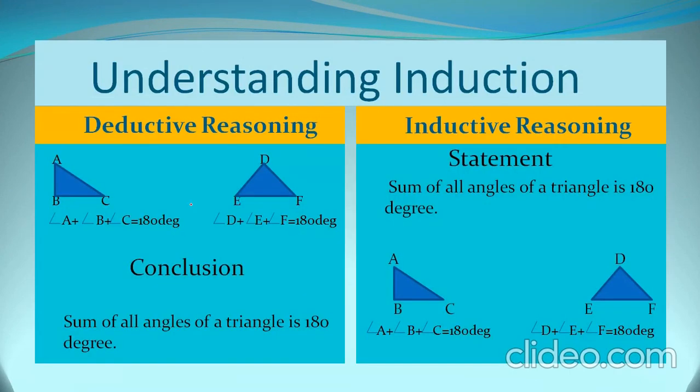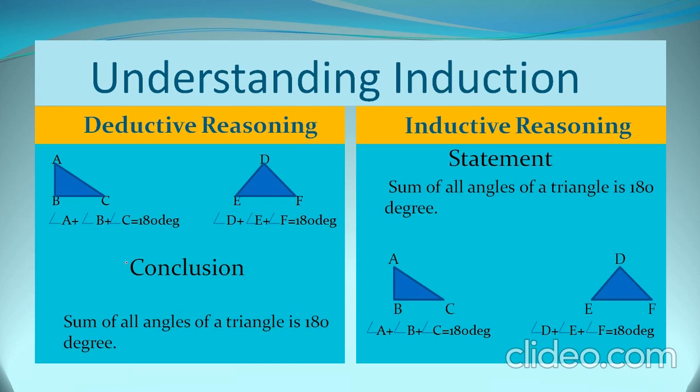Now first is understanding induction. तो सबसे पहले हमने एक ट्राइंगल लिया, राइट एंगल ट्राइंगल, and we can see that angle A plus angle B plus angle C, if we add these three angles, what we get is 180 degree. Now take another triangle. Here also we can check that sum of angle D, angle E and angle F is equal to 180 degree. So in same way, we can take any other triangle and we can check that sum of three angles will be 180 degree.